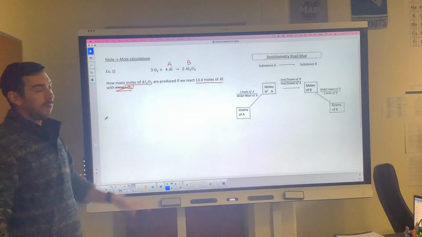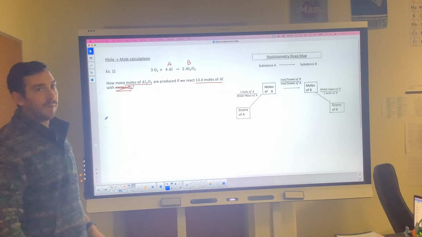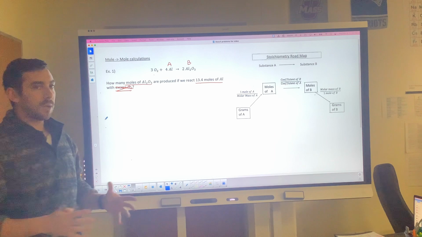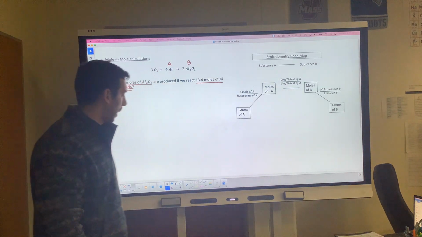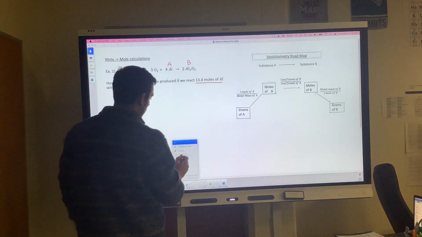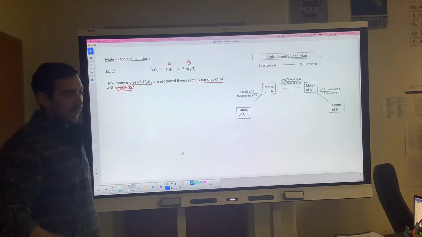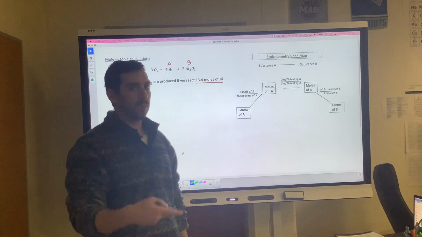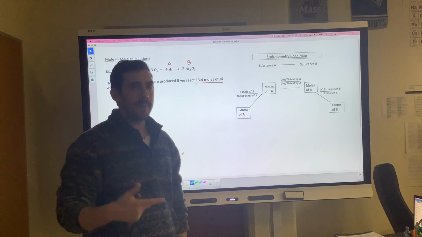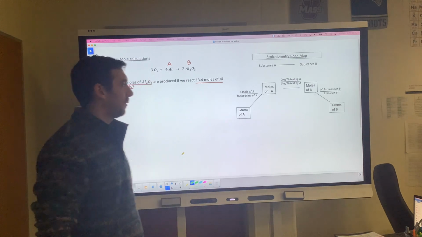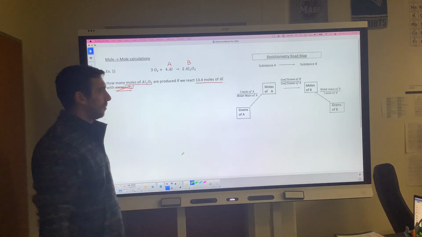Now the next thing we can do is look at our roadmap and figure out where we're going. Where are we starting and where are we going to end? I'm going to highlight it on here, but I'd recommend not highlighting it or writing on your roadmap, because you're going to use the roadmap for every single problem, and it may end up getting messy and confusing if you mark it up too much.